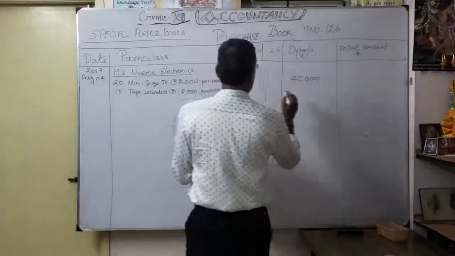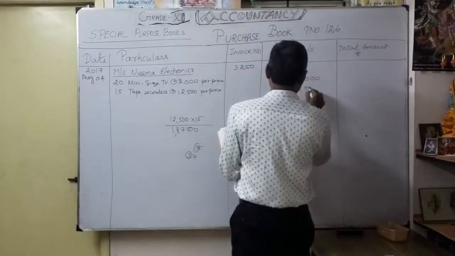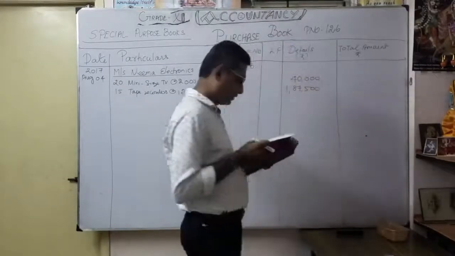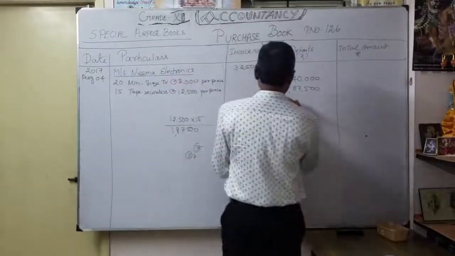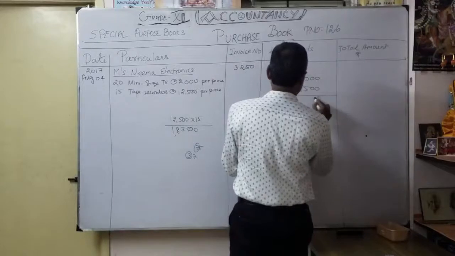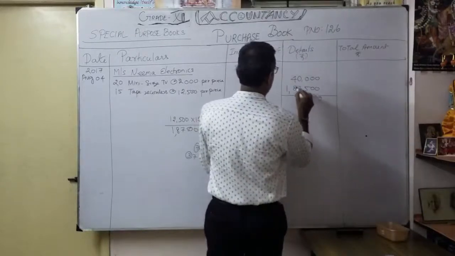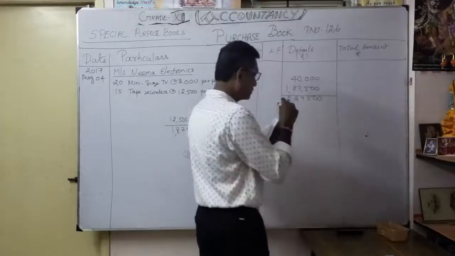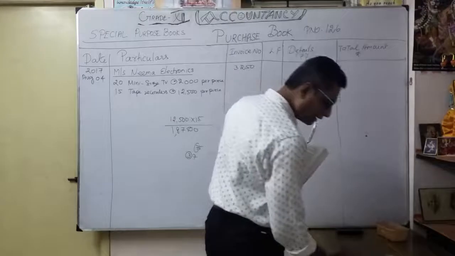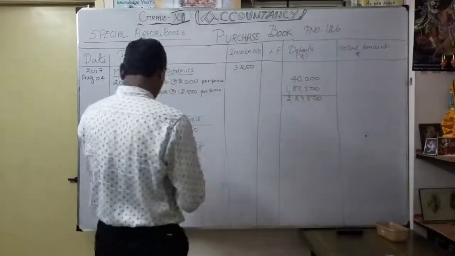1,87,500. Okay, so you have to write it here. 1,87,500. Then what trade discount did they give? So what is the total here? Here 0, 0, 5, 7, 8 plus 4, 12, 1. So 2,27,500. Okay, that is the amount you got. 2,27,500. Now what are we going to do?